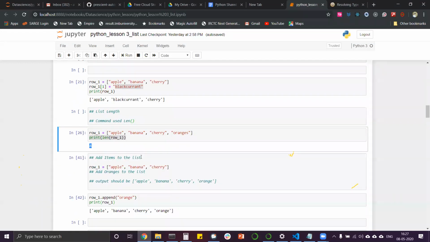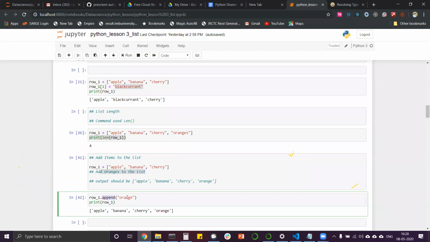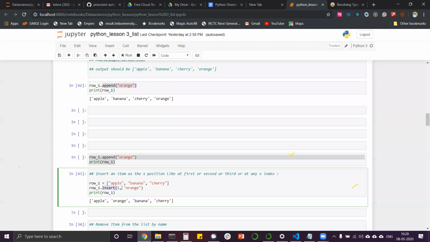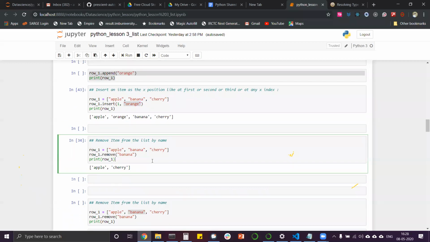Then adding items to the list. To add items to the list, we can simply use the append method. It will add the item at the end. If we want to add at a particular place, we can use insert with the index number and the parameter that needs to be passed. So it will add oranges at position 1, that is before banana and after apple, and banana will move to the second index position, cherry to the third. Then remove items from the list by name. If we want to remove banana, we can also use this as a parameter.